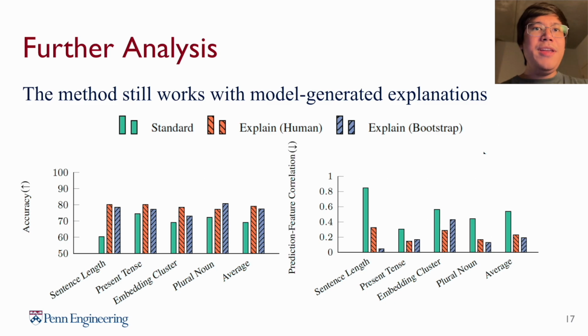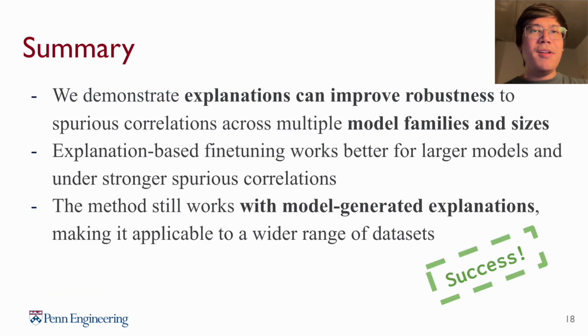In summary, we demonstrate that explanations can improve model robustness to spurious cues across multiple model families and sizes. We also show that explanation-based fine-tuning works better for larger models and under stronger spurious correlations. The method also still works with model-generated explanations, making it more applicable to a wider range of datasets. All in all, to answer our original research question, we are able to show that explanation-based fine-tuning is a simple but effective way to reduce model reliance on spurious cues in large language models.